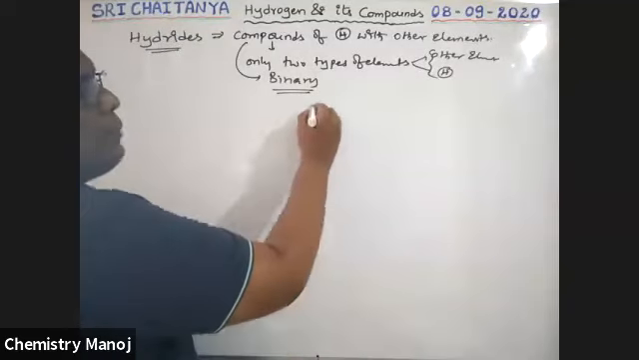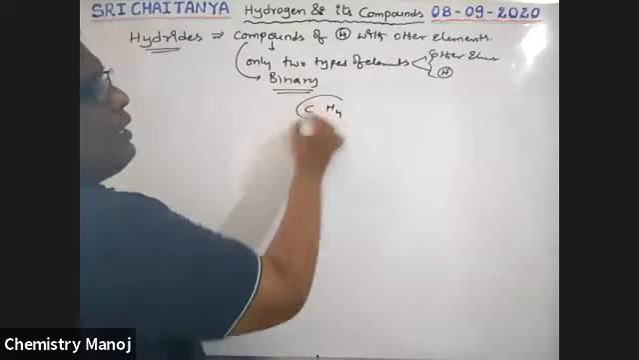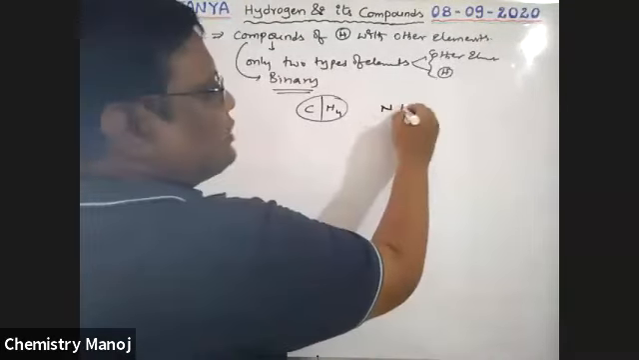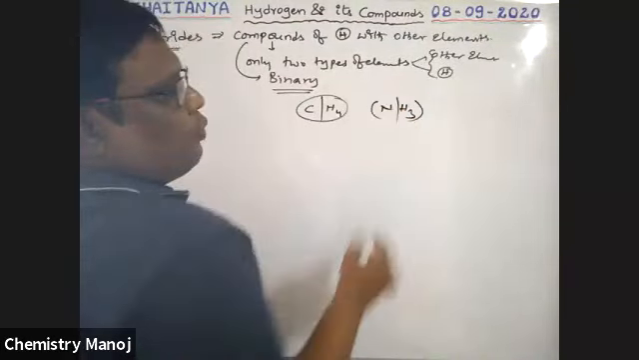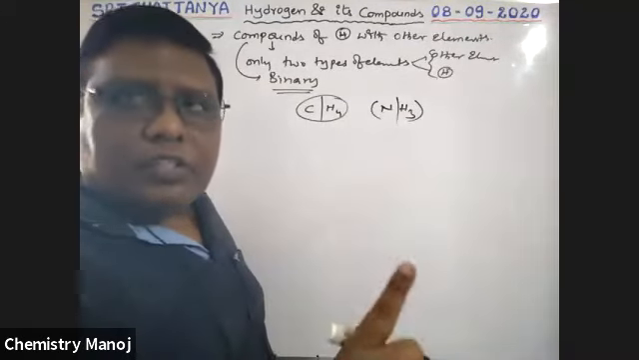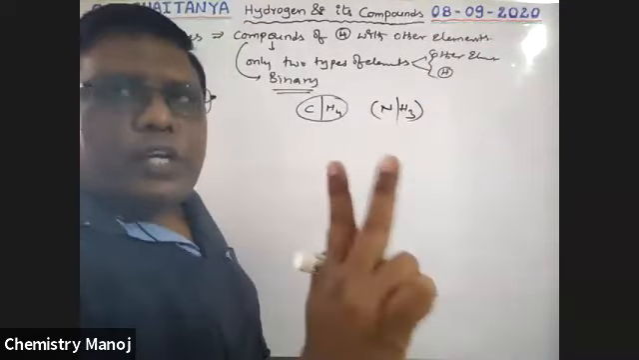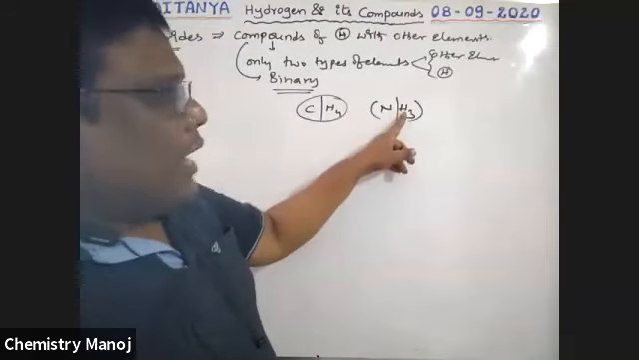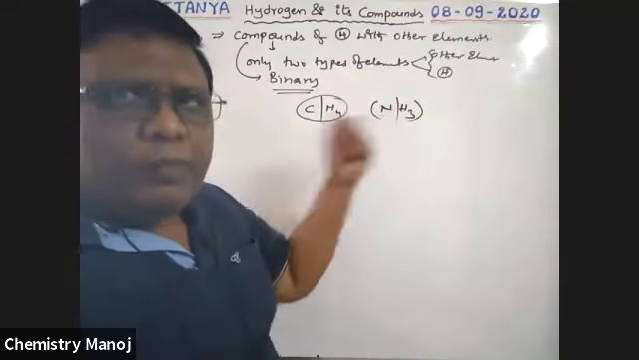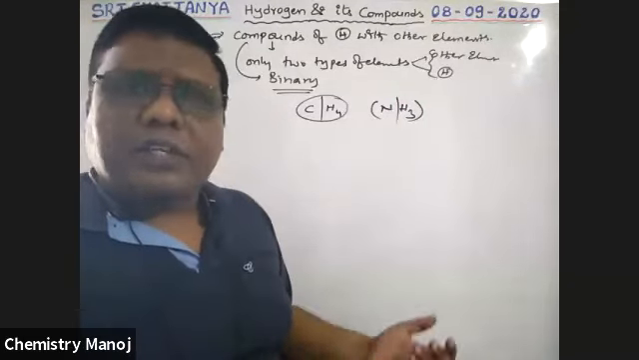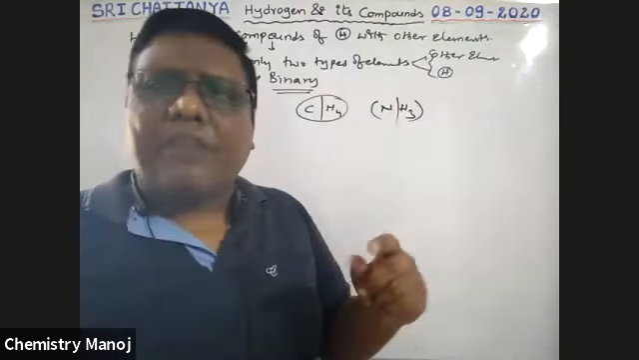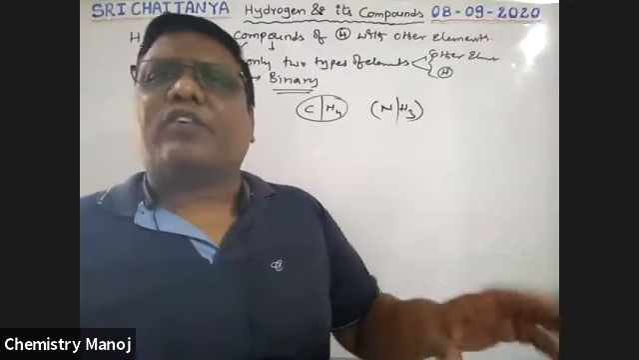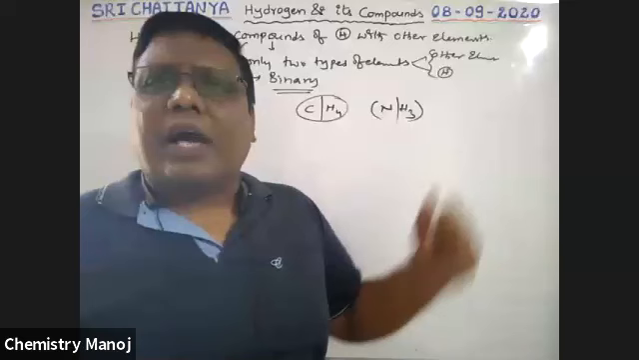For example, carbon combined with hydrogen gives CH4. Here, carbon and hydrogen are there, only two types of elements. Nitrogen combines with hydrogen to give NH3, only two types of elements, nitrogen and hydrogen. That means a compound having only two types of elements is called a binary compound. Binary compounds of hydrogen with other elements are called hydrides.